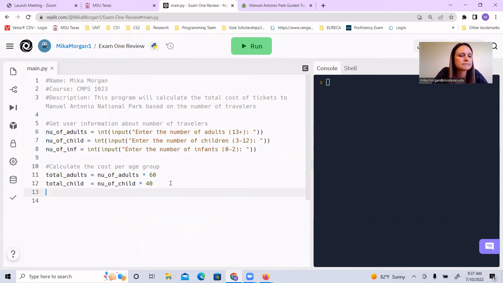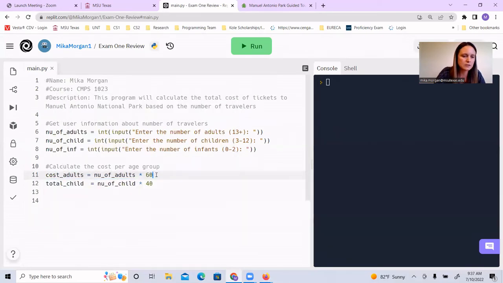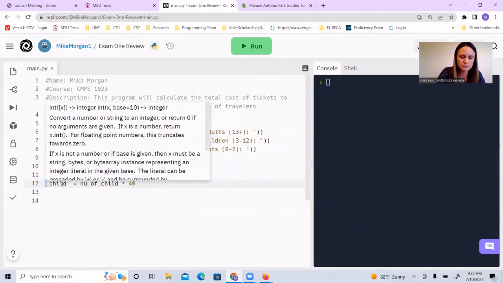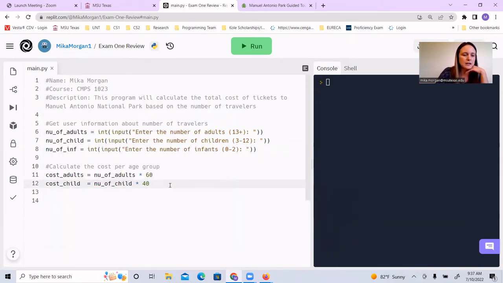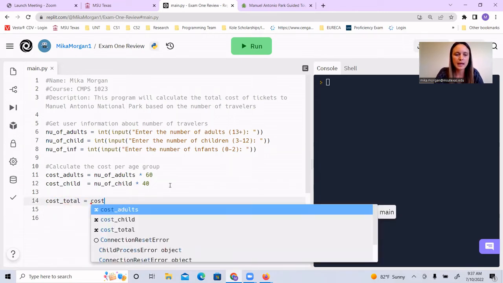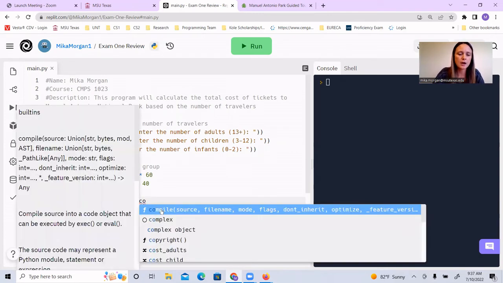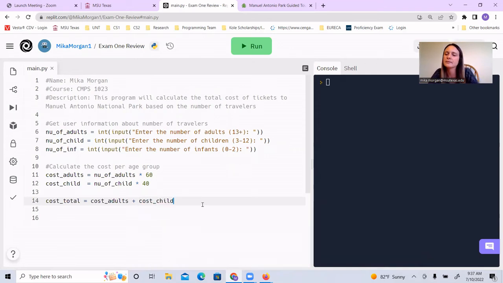So then I personally would like to call this cost for the adults and cost for the child. So then I can have a cost total. The total cost would be how much did you pay for the adults? How much were we charging for them? Plus, how much did we charge for the children, right? We are going to have the total cost for all the adults stored inside this variable. We are going to have the total cost for all the children stored inside this variable.